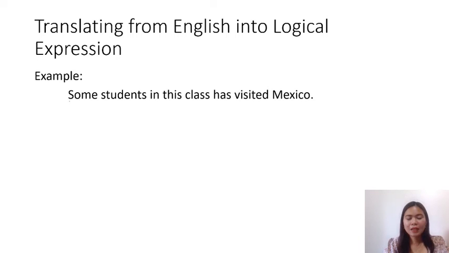So some students in this class has visited Mexico. Now let me rewrite the parts of the existential quantification form, because we have the word here some. Therefore, since it is synonymous to existential, which is there exists, so we're going to use existential quantification.